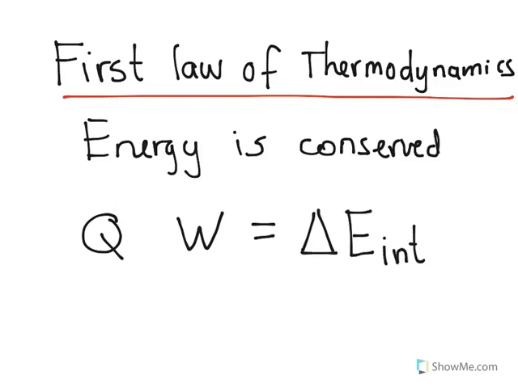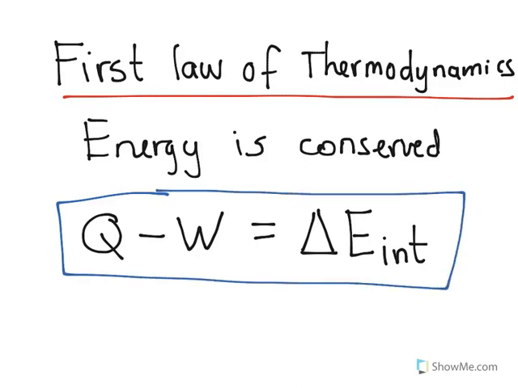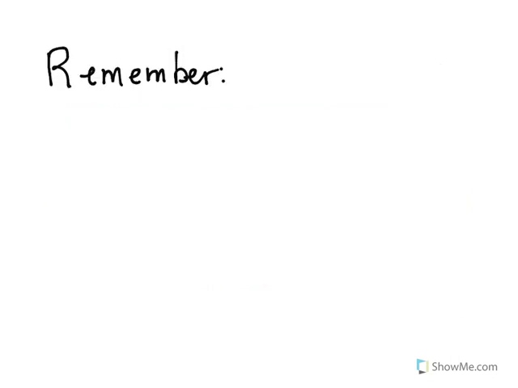energy of the system. We have a minus here. I'm going to explain later on why. And this is how you build the first law of thermodynamics: heat minus work equals a change in the internal energy. Remember from previous tutorials, heat was going to be equal to